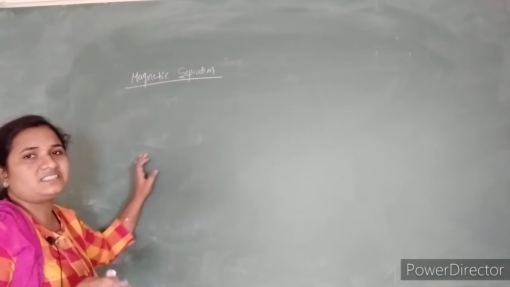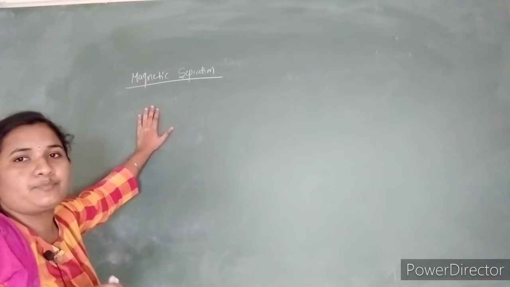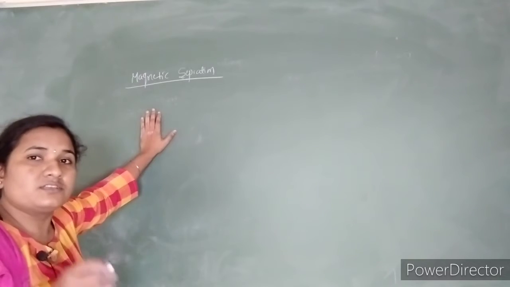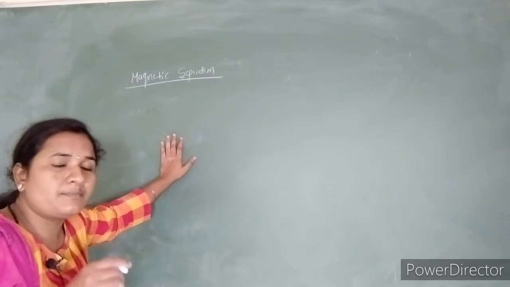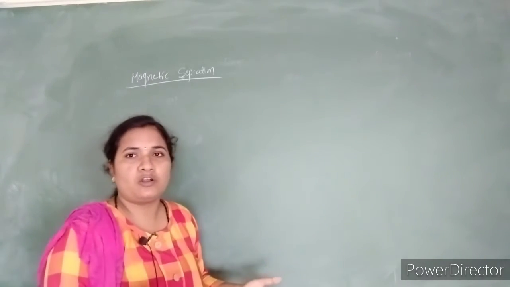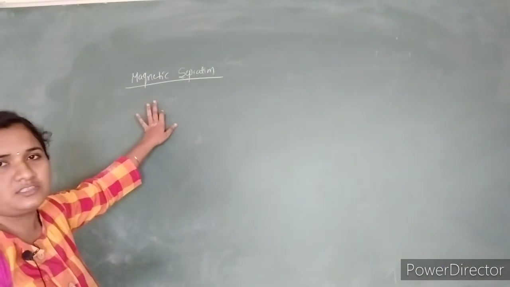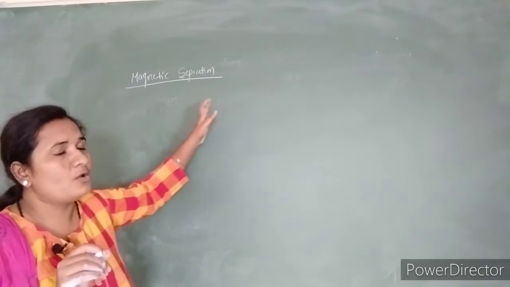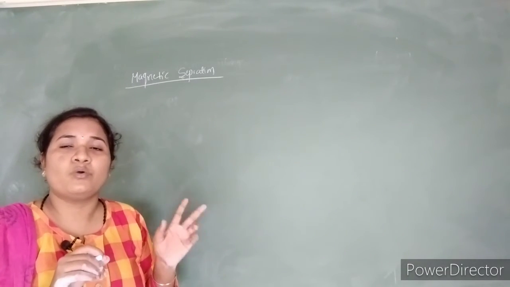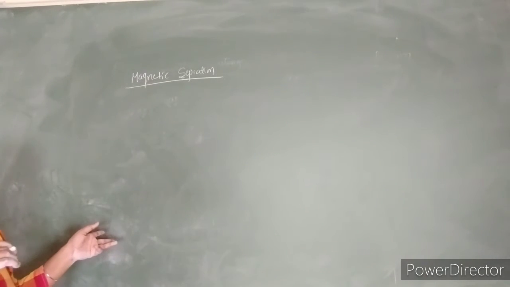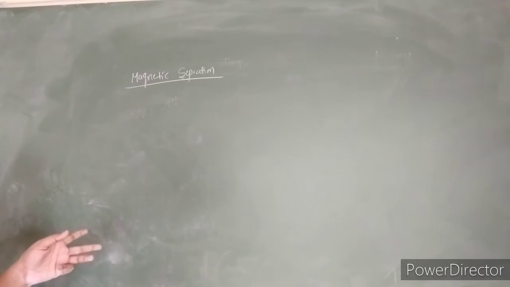This process depends upon the difference in the magnetic properties of the ore as well as the gangue. Either the ore must behave as a magnet, or else the gangue is behaving as a magnet. If both are not magnetic in nature, then we do not follow this method, because it depends upon the difference in the magnetic properties of ore and gangue. Only then can we do the magnetic separation.